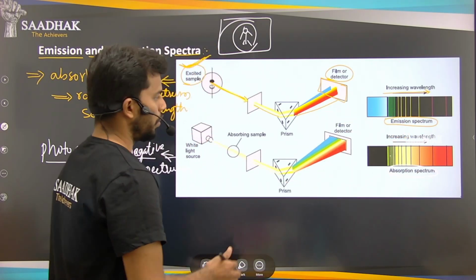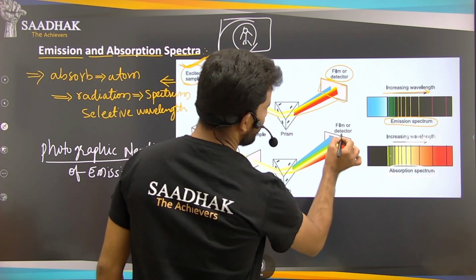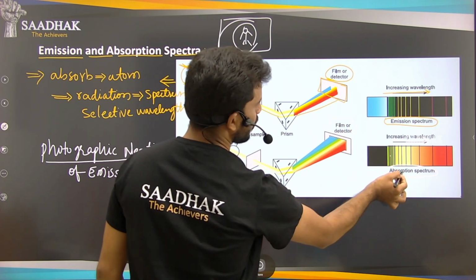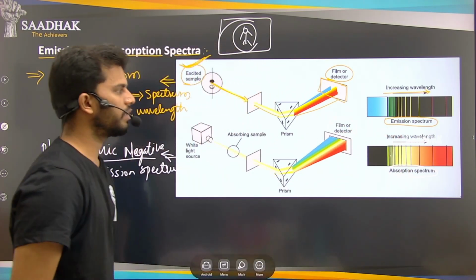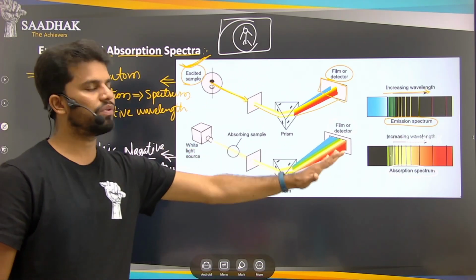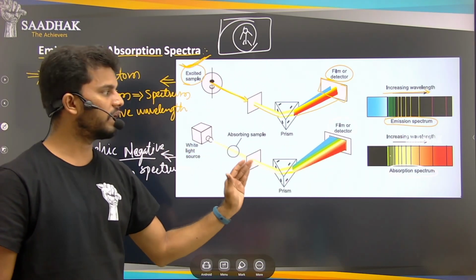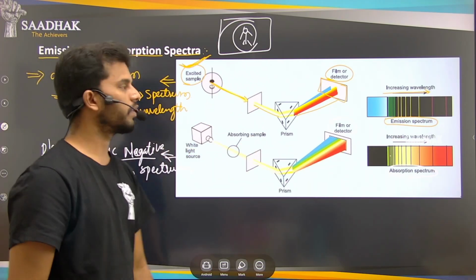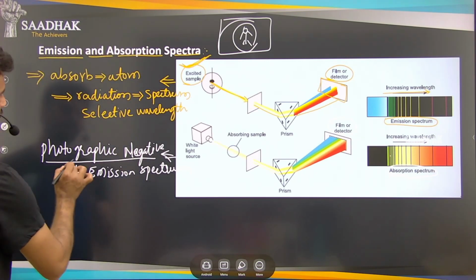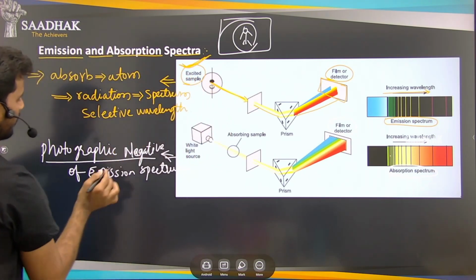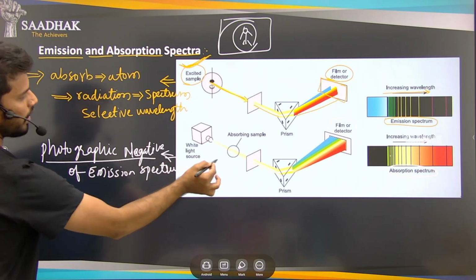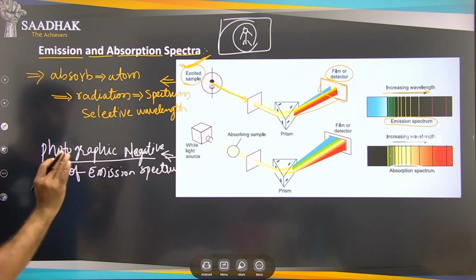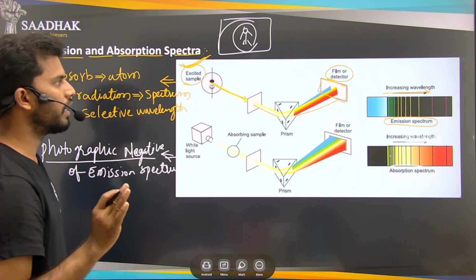If you look at these, the absorption spectrum and emission spectrum are not continuous spectra. Remember that. This photographic negative of the emission spectrum is nothing but the absorption spectrum. So these are the two types of simple spectrum that we can understand.